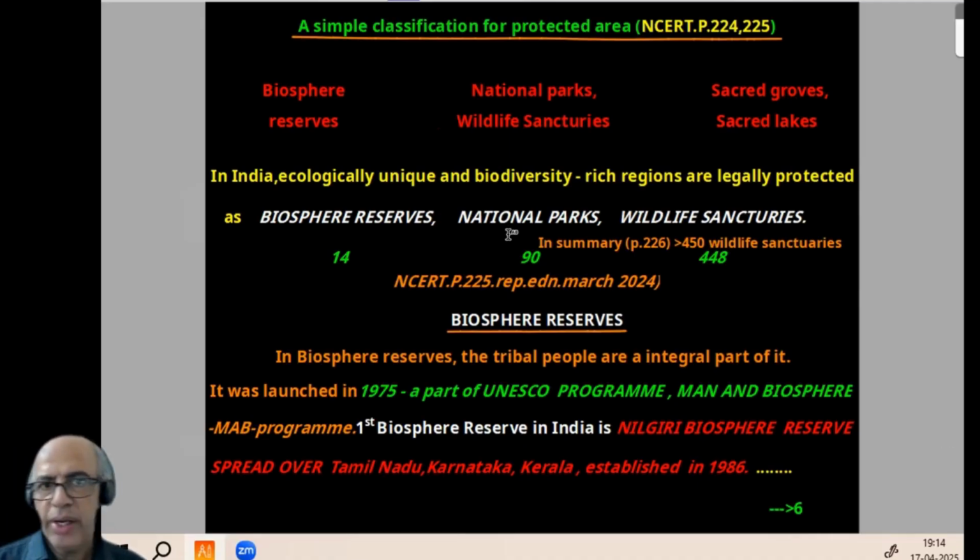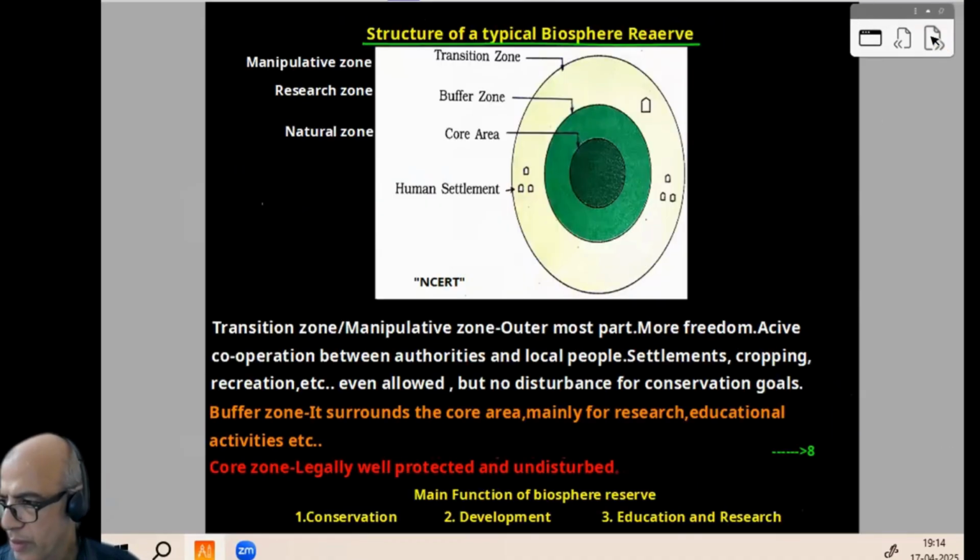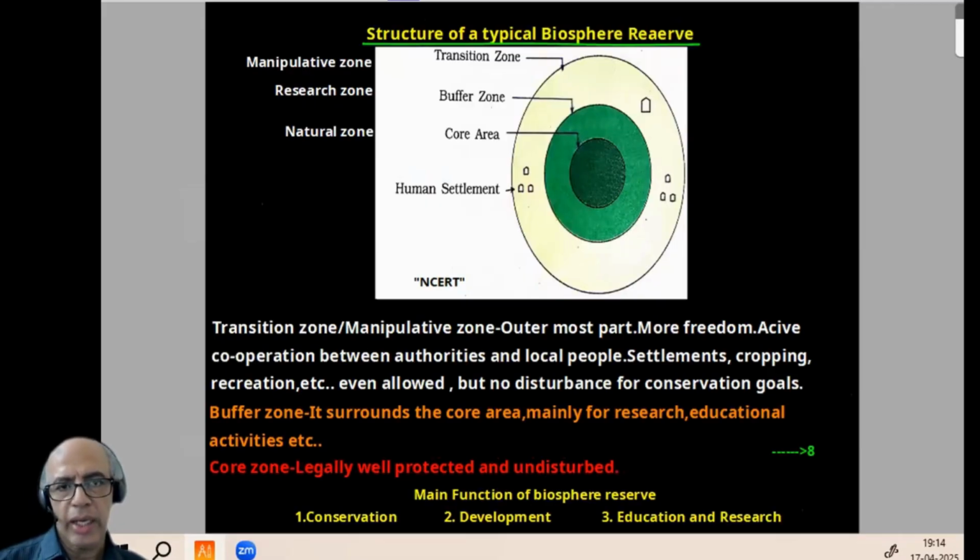And what is the arrangement in a typical biosphere reserve? This diagram is an old NCERT diagram, but it is very clear. 3 zonation we can find: transition, buffer, and core. Synonyms are also given there, which we have to explain one by one. The transition zone is otherwise called the manipulative zone. That is the outermost layer, this one. In the outermost part, more freedom will be there. There is active cooperation between authorities and local people. Settlements, cropping, recreation, etc. are even allowed. But there is a simple condition: no disturbance to conservation goals.